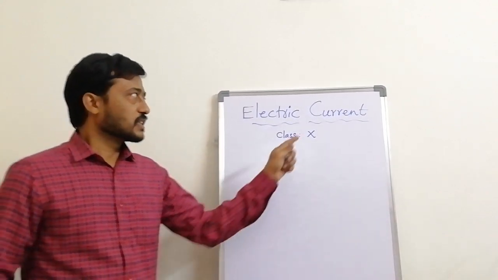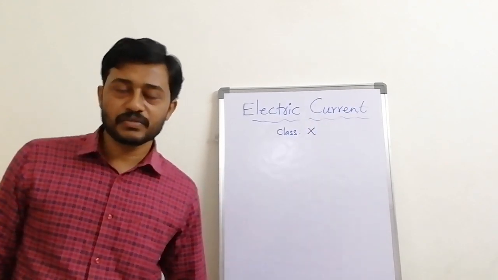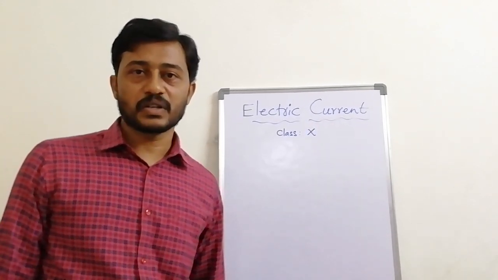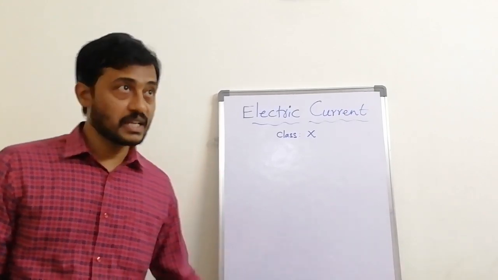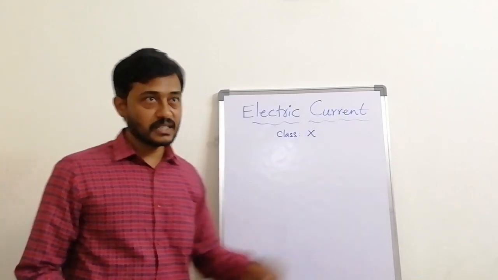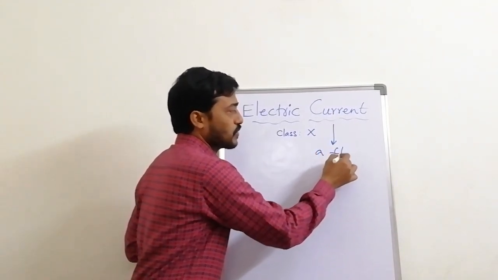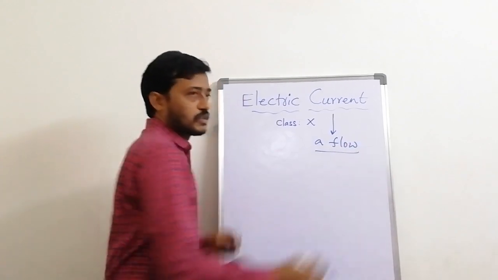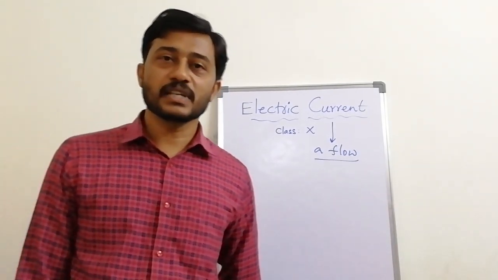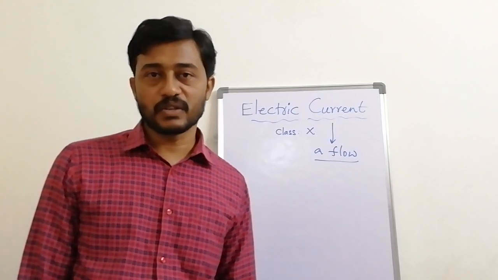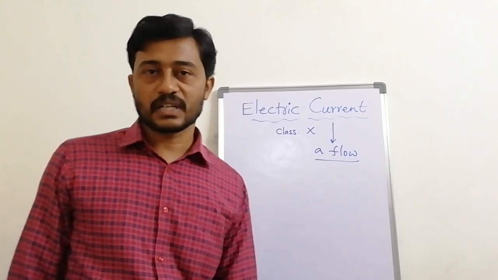Actually, the word current is something we normally say in our day to day life. Sometimes some of us say power also. But here the meaning of current is nothing but a flow. For example, in a river water is moving, so we say it is a water current. Flow of water is called water current.